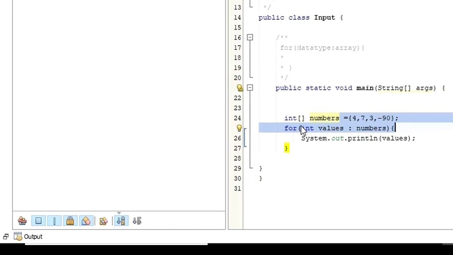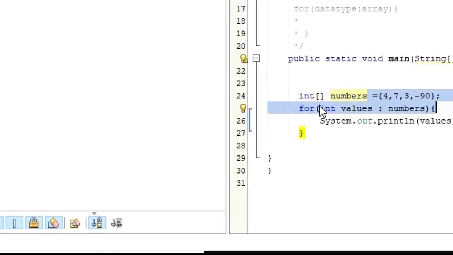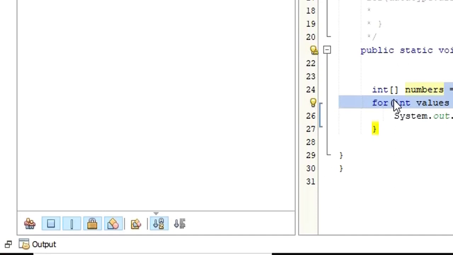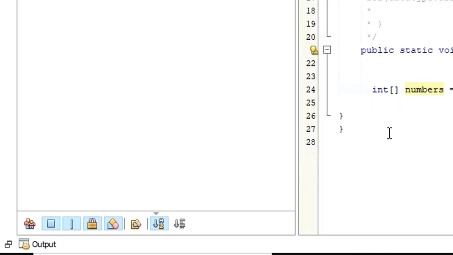Now we are going to learn about the while loop in Java. I think this is the last loop that I am going to teach you in this tutorial. After this while loop, I would say we have managed to learn all the basics that we need to know to get started with Java programming. So let me teach you the last conditional statement in Java, which is nothing but the while loop.